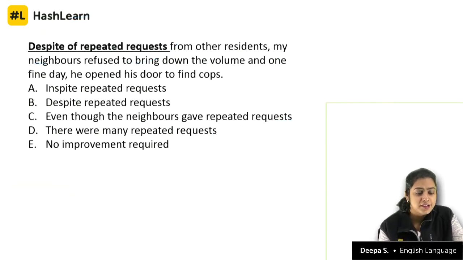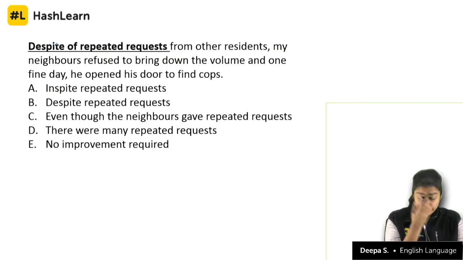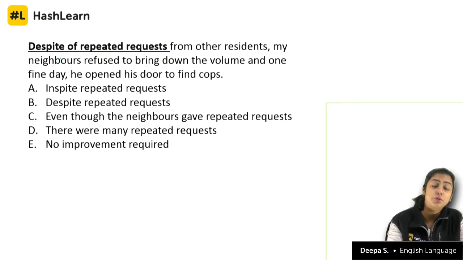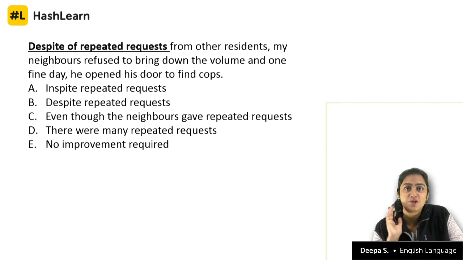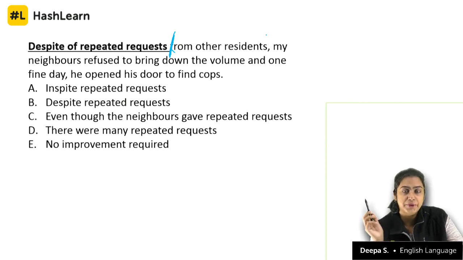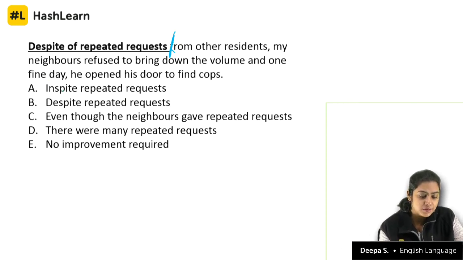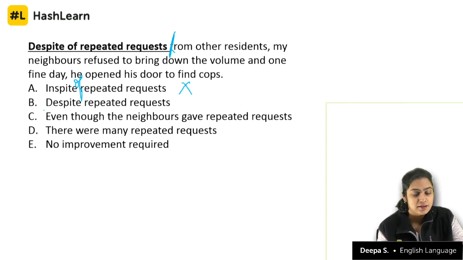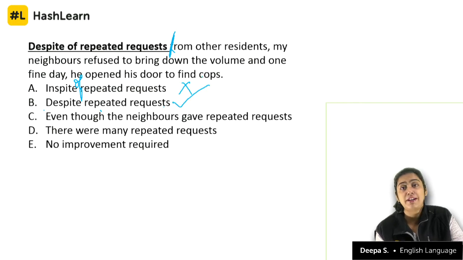Now look at this, despite of. Even before I look into the options, I know that despite of is wrong. It is only despite. Despite repeated requests. Whatever is not underlined, I cannot change, remember, from other residents. In spite should have an of, so that is wrong. Despite repeated requests is definitely correct. It is a contender. You mean to say that there were requests from fellow residents, but he never listened.